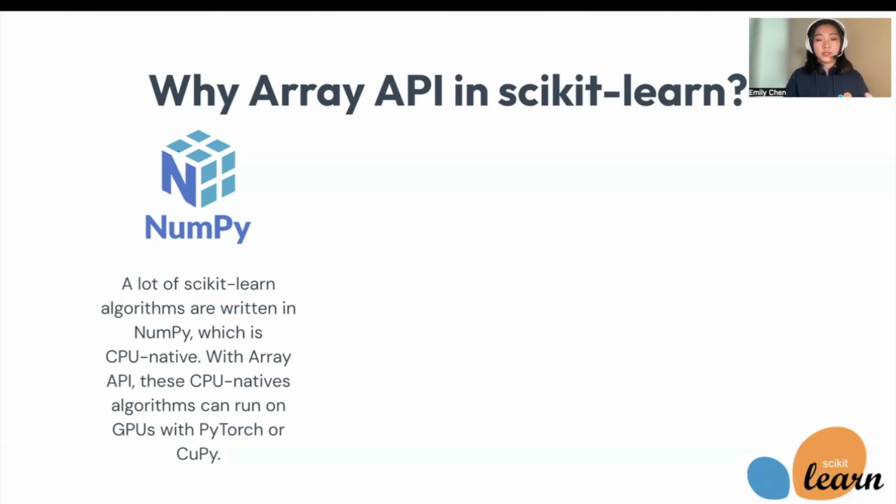So how that works is when you run an algorithm, it will look at what type of input you're using. If it's a NumPy input, like a NumPy array, for example, it will run on CPU because NumPy is CPU native. However, if you input a torch array or a CuPy array, then the Array API adopted function will look at the input type and understand that it is a torch array, for example, and it will run on GPU. And as many of you probably already know, GPU runs a lot faster than CPU, which means it will increase performance by a lot.